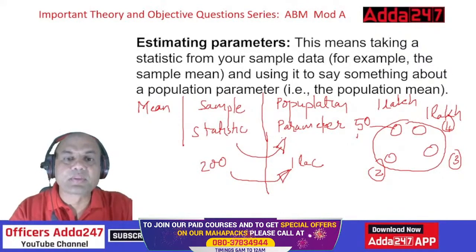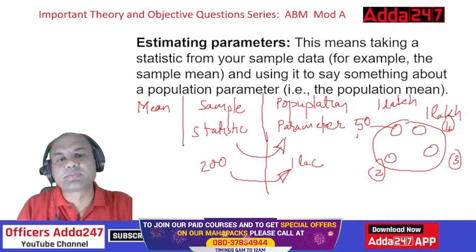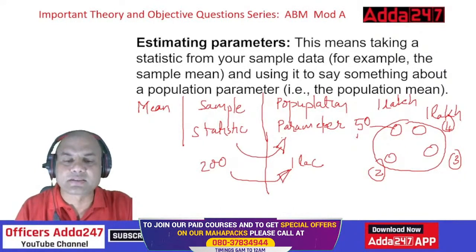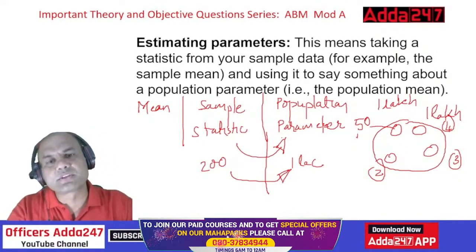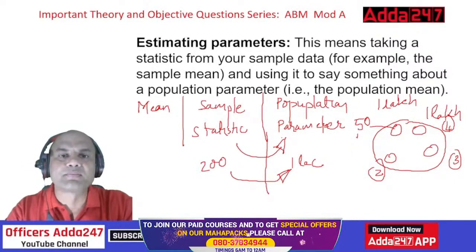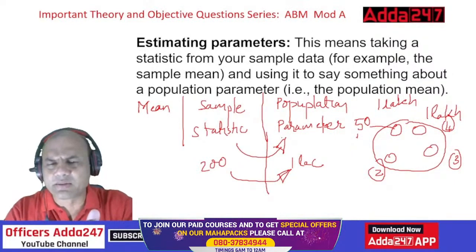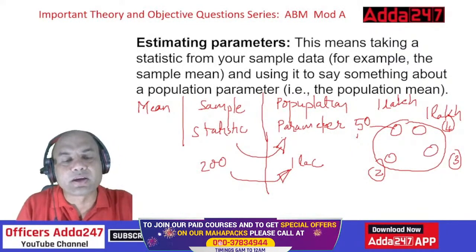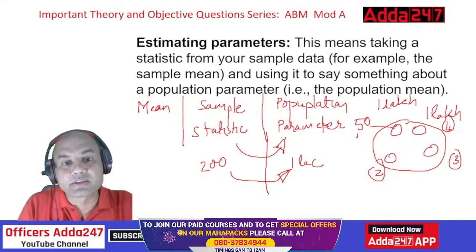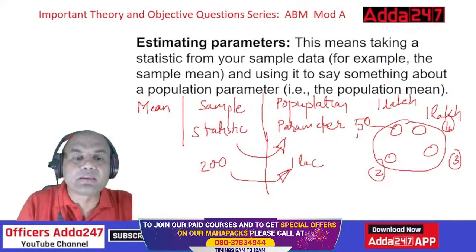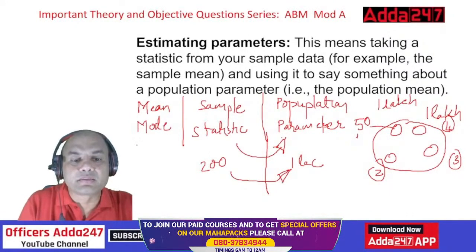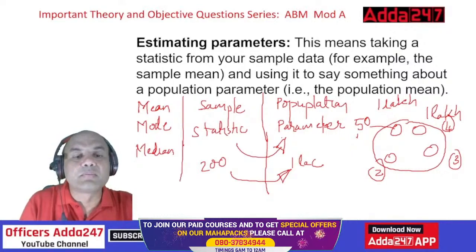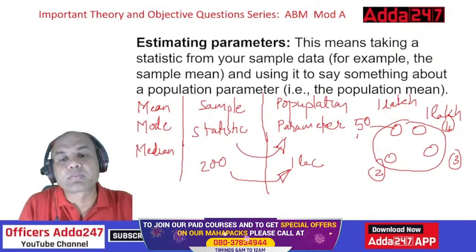Got it, everyone? Okay, one more thing which I want to explain over here is parameter and statistic. Always remember, in the exam you will get a question on statistic and parameter. Let me put it simply. The various points which we always find, meaning various parameters, can be mean, mode, median. These are the three main points we always find out about a sample or population.